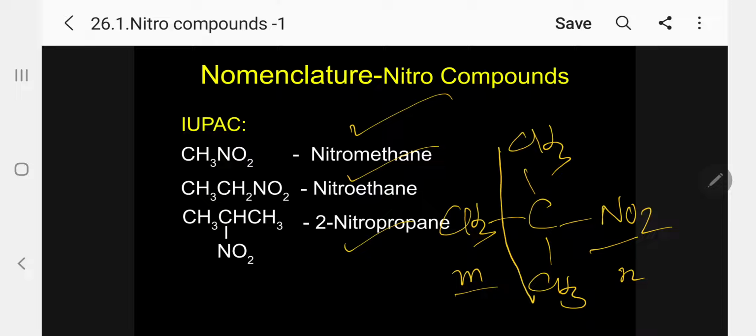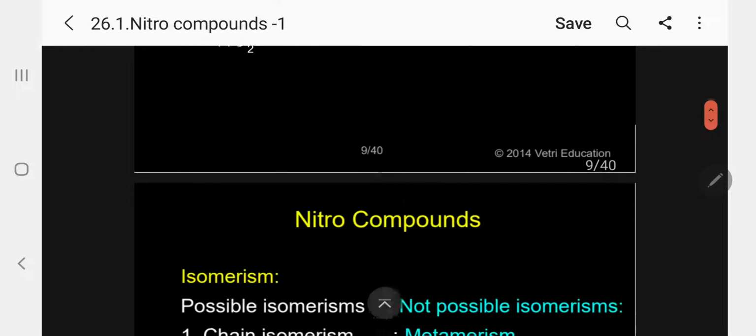So they will simply ask what is the IUPAC name for the tertiary butyl nitro compound, and they will even ask for 2-nitro, 3-nitro, like that. They will ask the name. Give the IUPAC name. They will give the common name and ask the IUPAC name. You should be very careful.